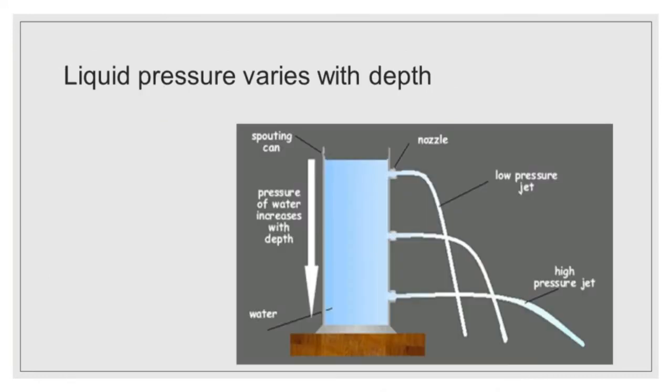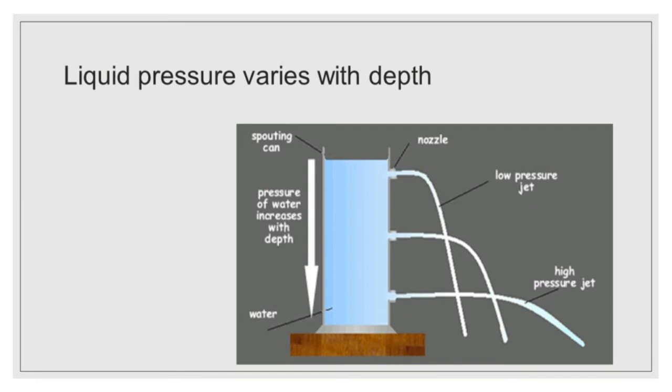Liquid pressure varies with depth. How? Take a plastic bottle. Punch 3 holes on its sides in the same direction but at different heights. Now pour some water into it and let it flow through the holes. Observe the flow of water. The water comes out from all the holes with a different force and falls on the table at points that are at variable distances from the bottle.